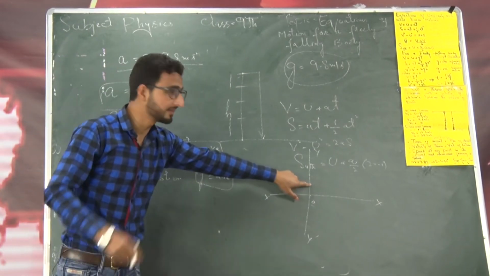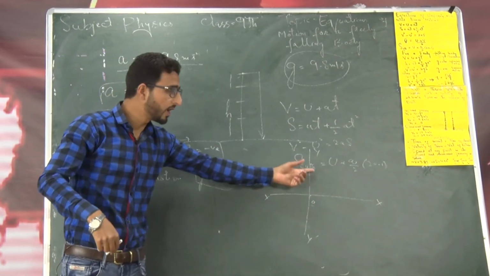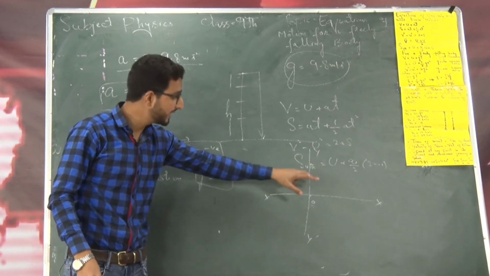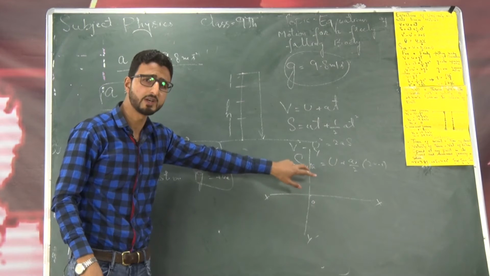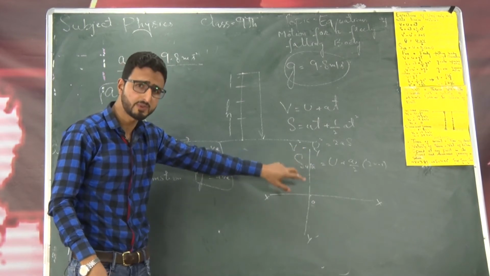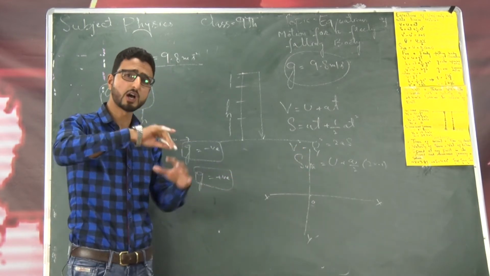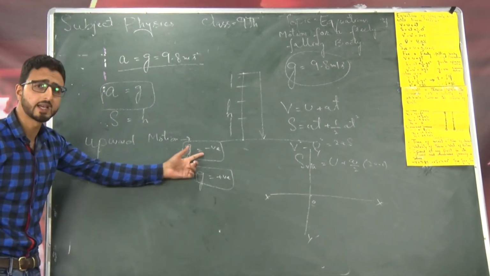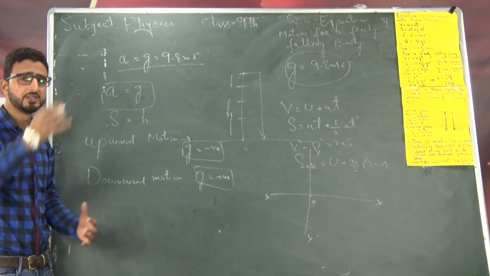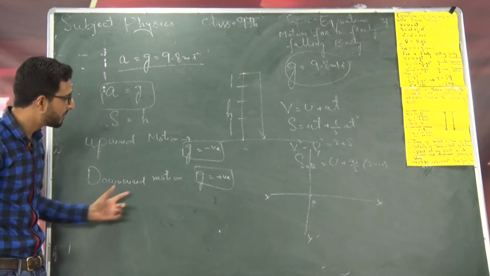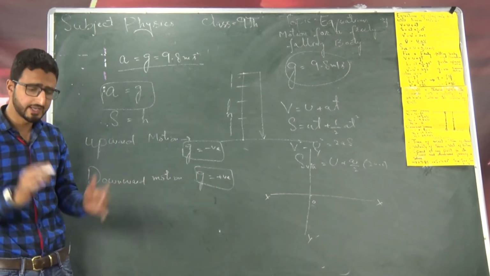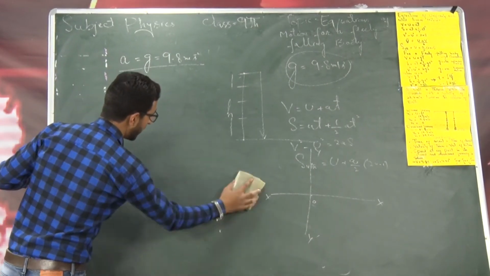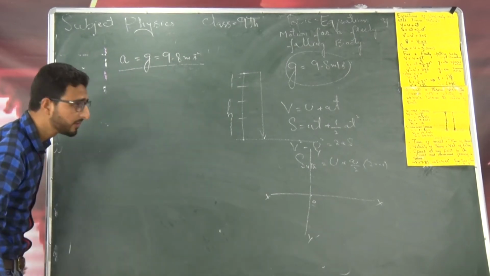In this sign convention, since small g, that is acceleration due to gravity, is always directed vertically downwards, where you take vertical height, displacement and velocity positive, g is always negative. Or you can remember this sign convention: for upward motion g can be taken as negative, and for downward motion g is taken as positive. Now let me write the equations of motion for a freely falling body.